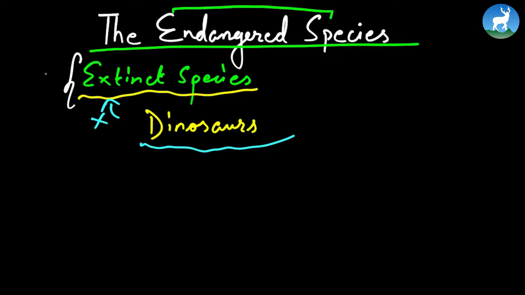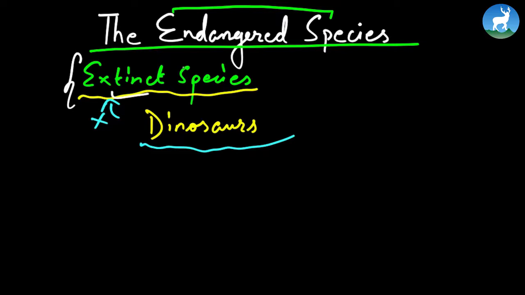Meaning these species are no more seen, no species of its kind exists. When the whole species dies, that is what we call extinct.